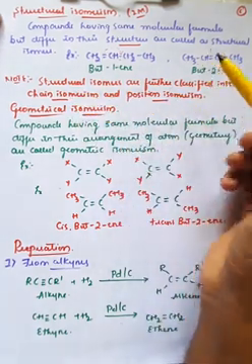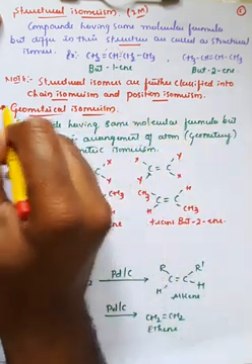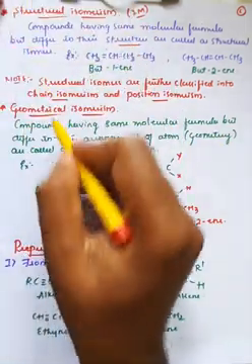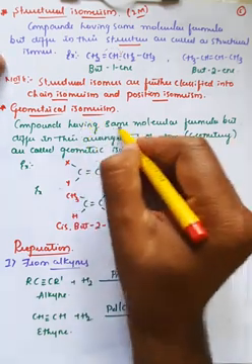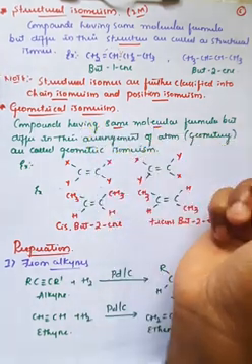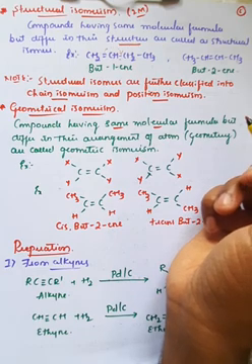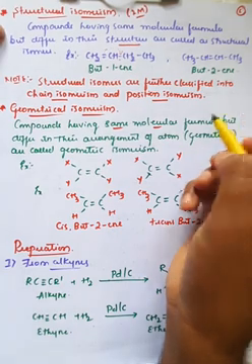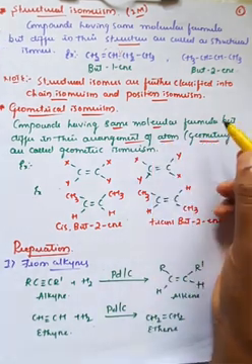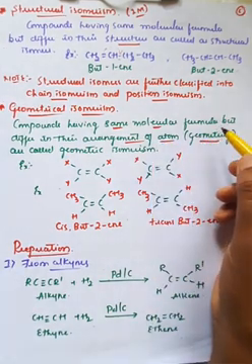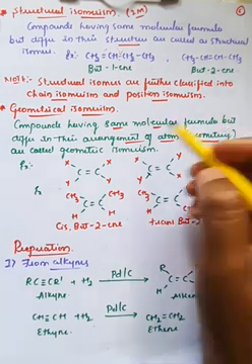If you go for the second type of isomers, that is called a geometrical isomer. In case of geometrical isomers, the compounds have the same molecular formula. Again the definition is the same; the first line is always the same in case of isomers. The compounds have the same molecular formula but differ in their arrangement of atoms, which means geometry. The geometry is different, molecular formula is the same, then it is called geometrical isomers.